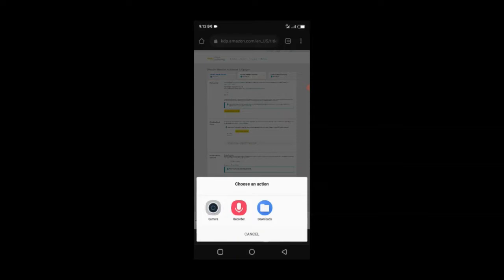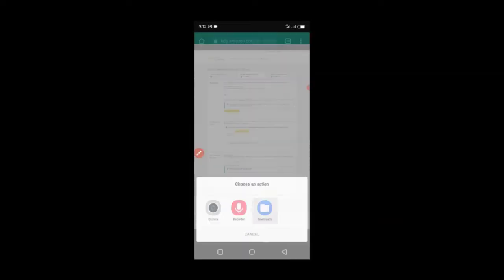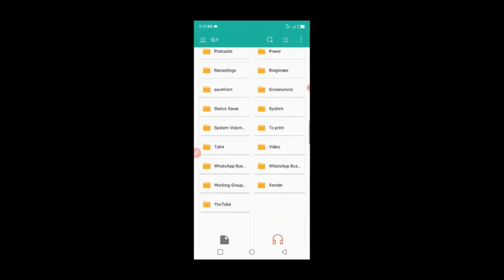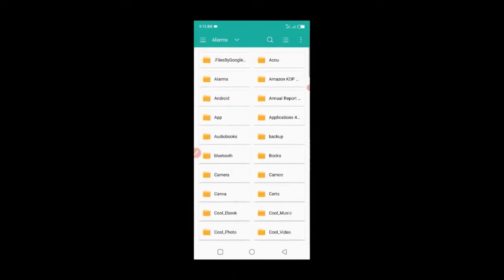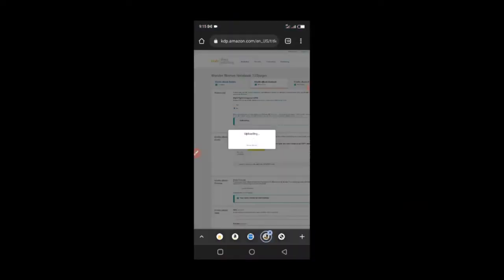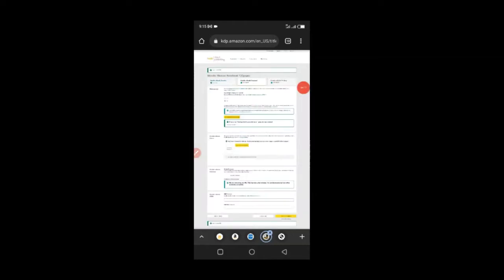Let me circle that so that you will see here. You see upload manuscript. That is where I clicked, and then you're going to choose where the file is in your mobile device. And I'm going to click my memory card, and I'll go back to my alarms where I kept it, and then you can see it here. Just click on it, and it will upload. Just give it a minute so that it can properly upload, and then the next step will be your cover. There is a strategy that you can use to design your cover so that you have more sales. So this notebook, I can decide to sell it to different market niches.